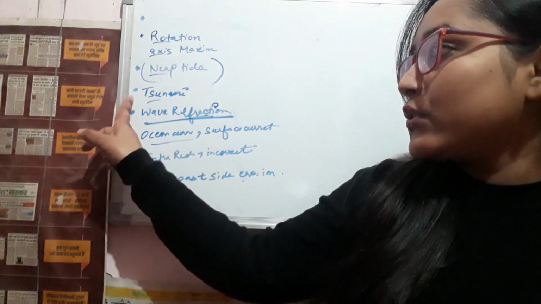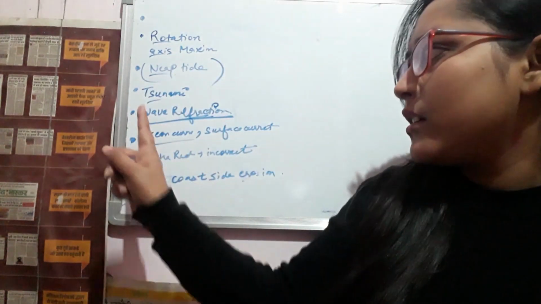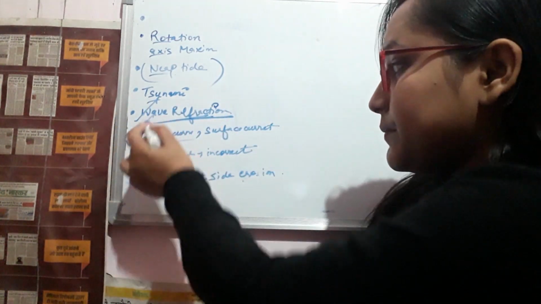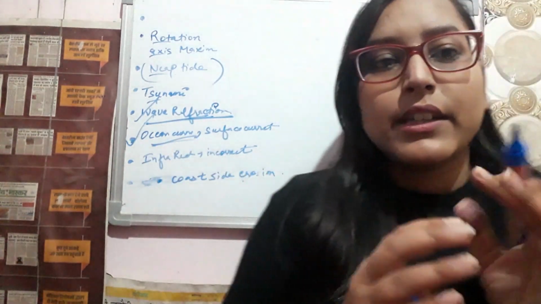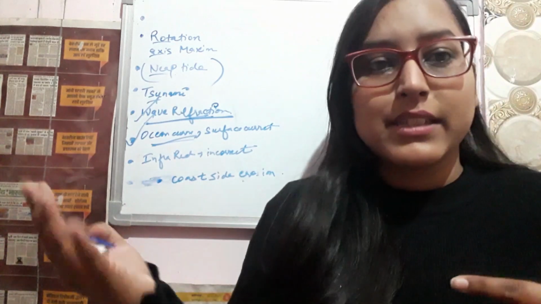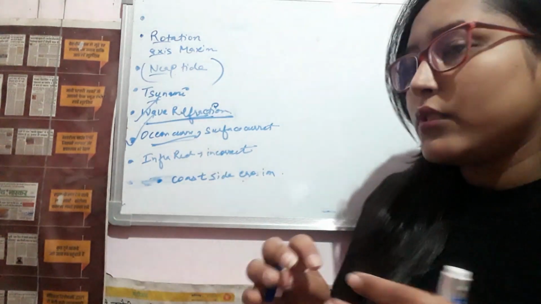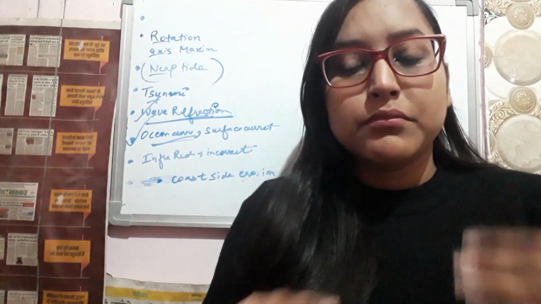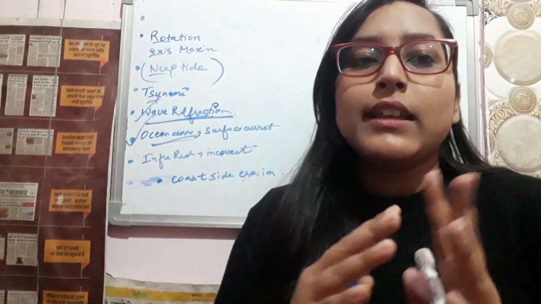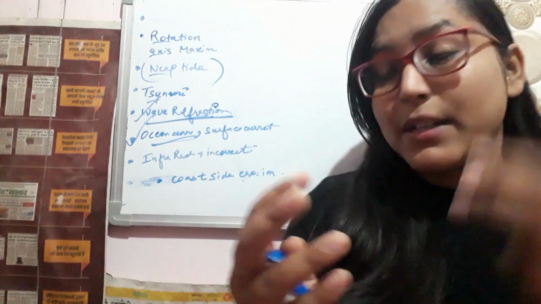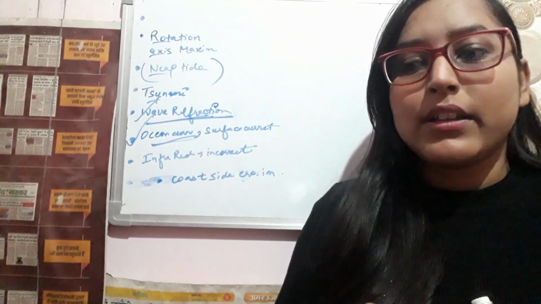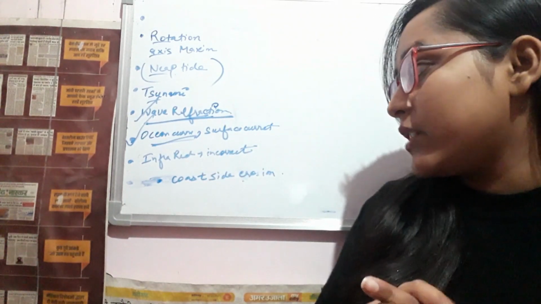And tsunami, one question from tsunami was there. Wave refraction term was given. And there was one statement that whether ocean currents and surface current flow opposite or in the same manner. Infrared, if you do a survey for the depth in the ocean, which factor can you neglect. One incorrect statement was given. So whether you can neglect the cloud effect or the surface emissivity. So these options were there.